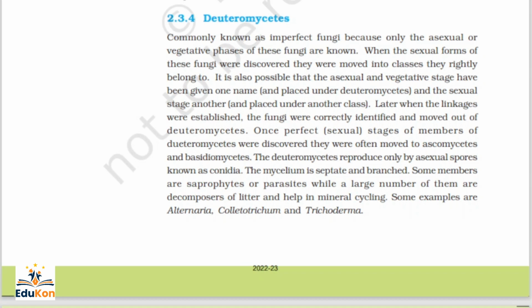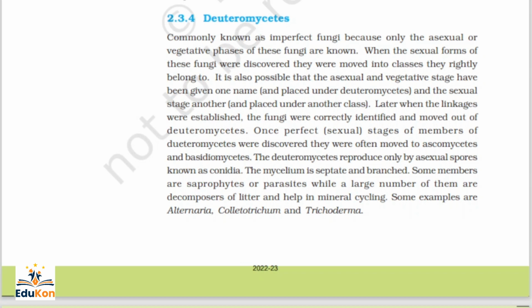Once perfect sexual stages of members of Deuteromycetes were discovered, they were often moved to Ascomycetes and Basidiomycetes. The Deuteromycetes reproduce only by asexual spores known as conidia. This is a very important line.